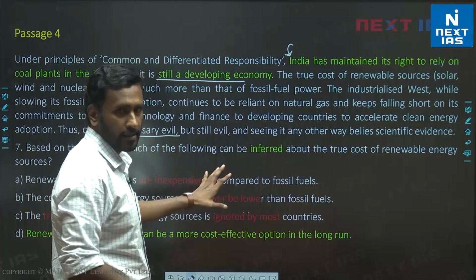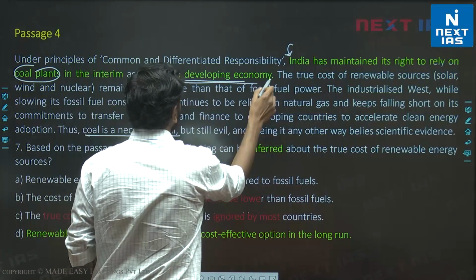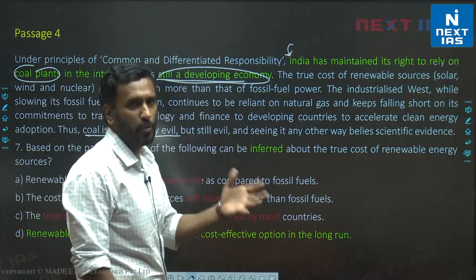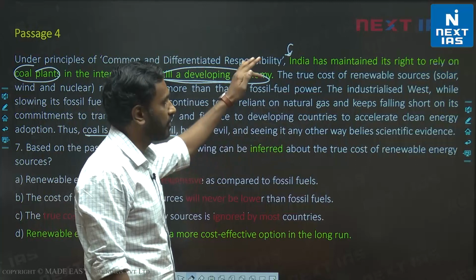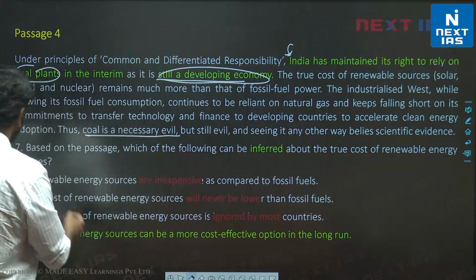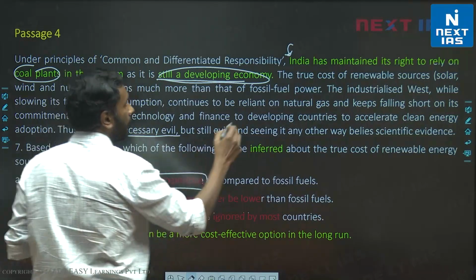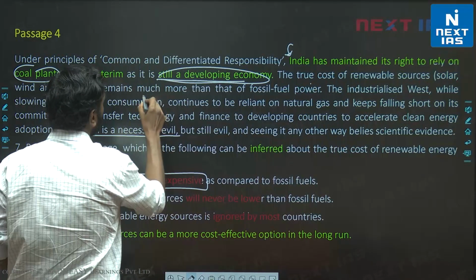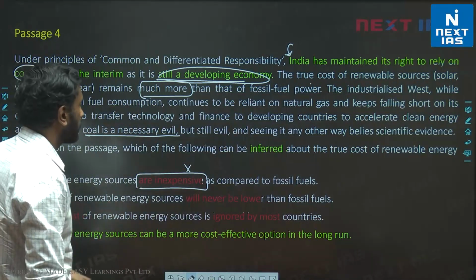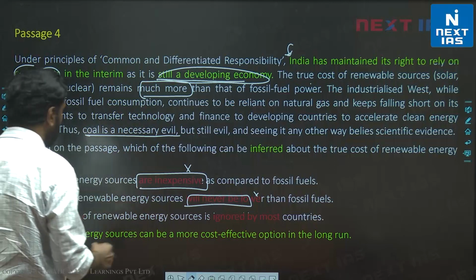In short, the passage is talking about how India currently has the right to run its coal plants because it's still not a developed country yet, and we are told the problems of how the West treats this subject, which is well known to us. Even though this is well known to us, make sure that you rely on the passage to answer the questions. So let's see which of these are valid inferences. A: Renewable energy sources are inexpensive. We are told they are more expensive. The true cost of renewable sources remains much more, so inexpensive is incorrect. B: The cost of renewable sources will never be lower than fossil fuels. This is also completely beyond scope. I can't say will never be lower.